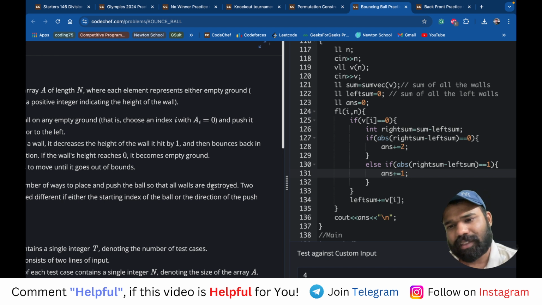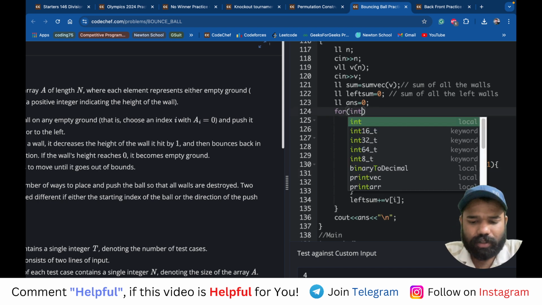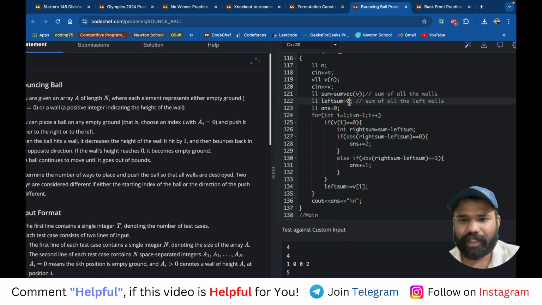Right sum is sum minus left sum. We can start our for loop from i up to n minus 1, because you just check for the middle one, and then initially you can have your i as the vi.